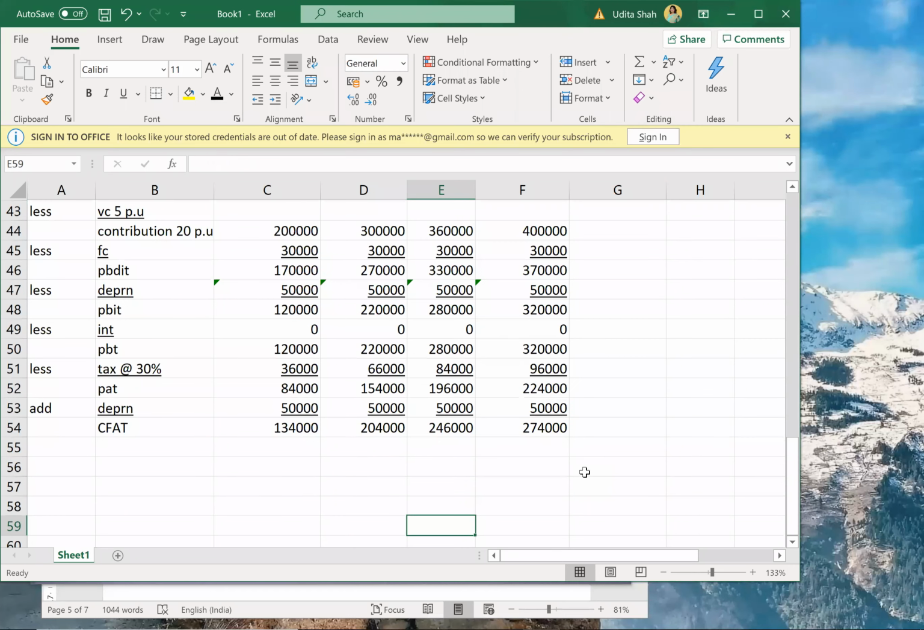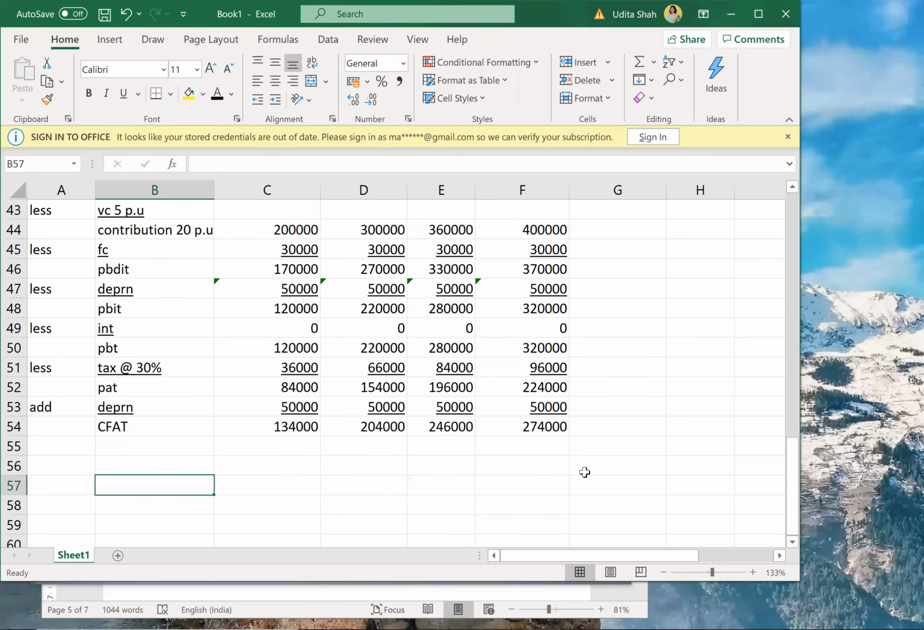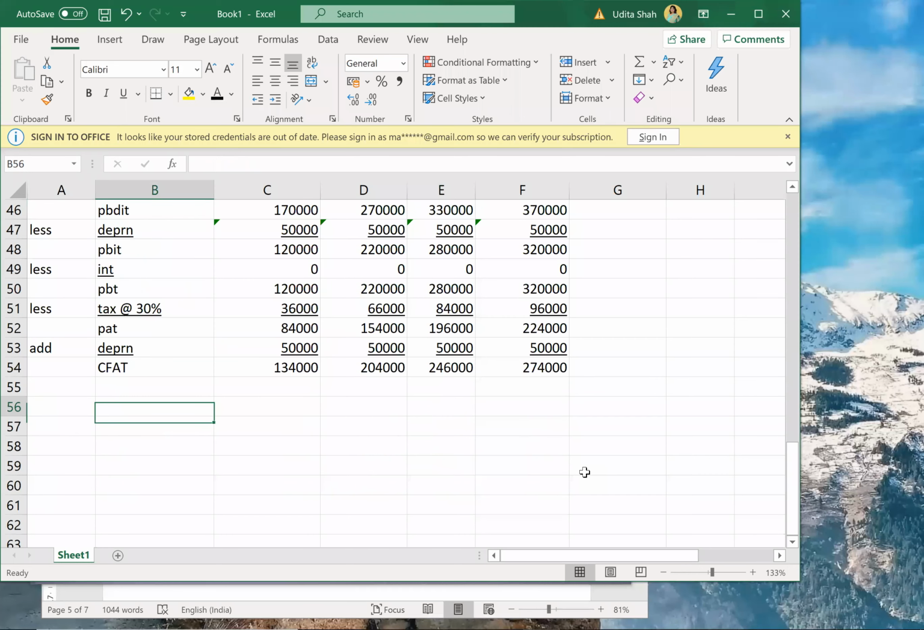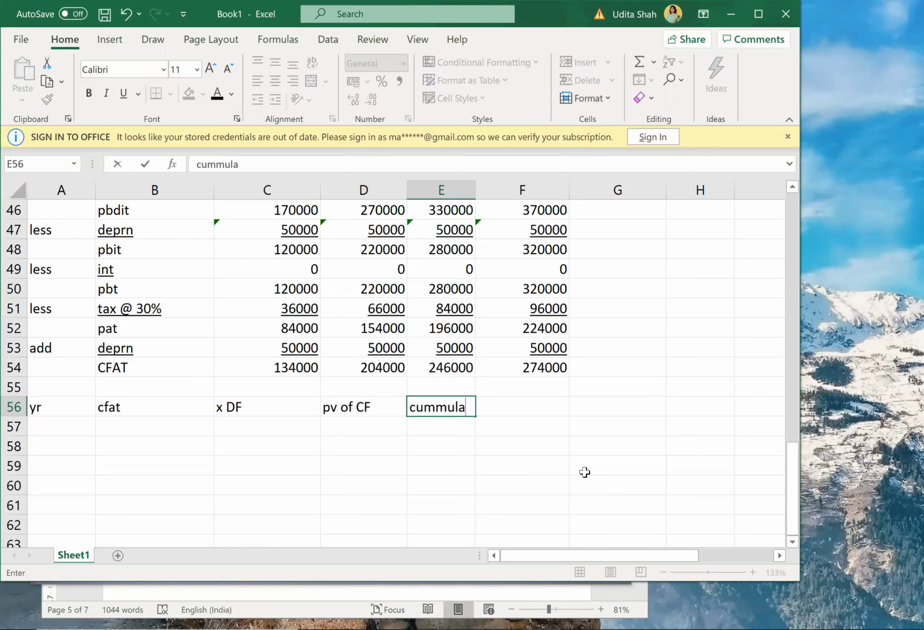So now from CFAT we can calculate our discounted payback. So discounted payback year, CFAT, but CFAT is the future value. So into discounting factor, that will give me the PV of cash flow and then cumulative. Okay, so year 1, 2, 3, and 4. CFAT we have now. CFAT is